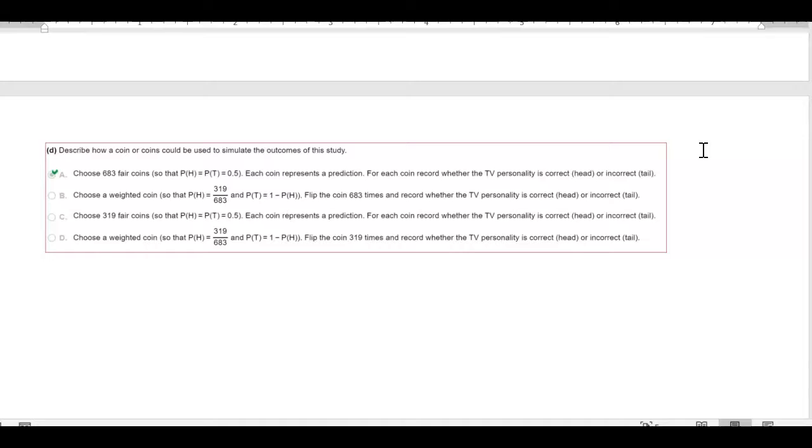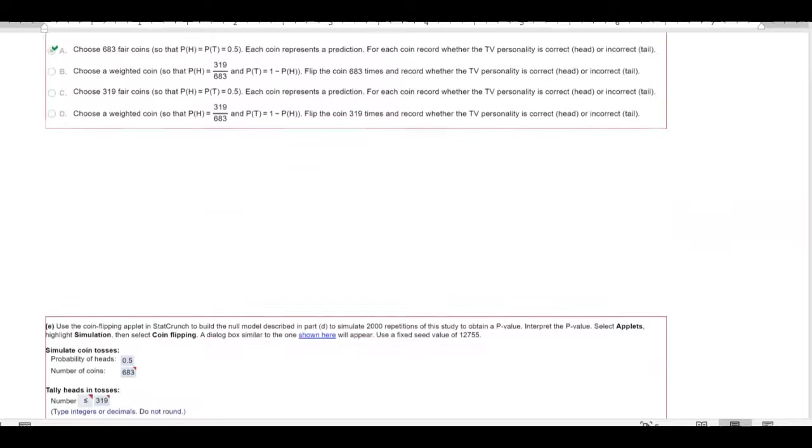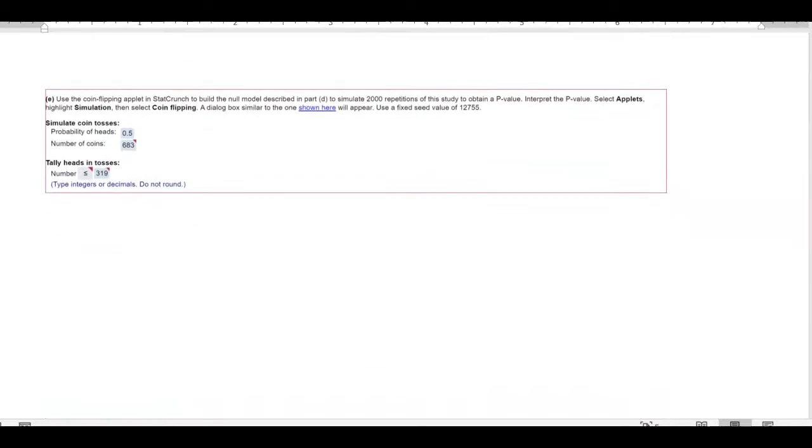Okay, so it's going to be a simulation. We're going to do that over and over again, because we can flip a coin a lot of times, whereas we would have to actually make a prediction and see if we're right or wrong. So we're going to use this coin flipping applet in StatCrunch to build the model described in Part D to simulate 2,000 repetitions of the study. Instead of actually flipping the coin 683 times, we're going to make the computer do it and flip 683 coins 2,000 times.